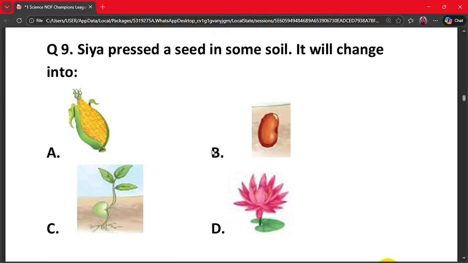Question number 9. Sia pressed a seed in some soil, it will change into A. Corn, B. Seed, C. A small plant, and D. A flower. The correct option is option C. That is a plant. Seeds grow into new plants when they get soil, water, and sunlight. Therefore, the correct answer is it will turn into a plant.